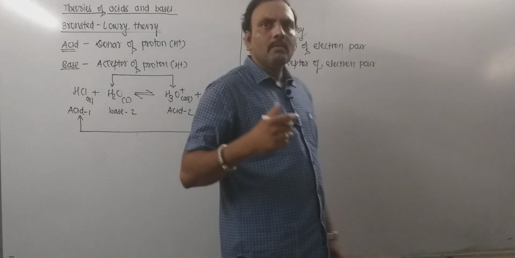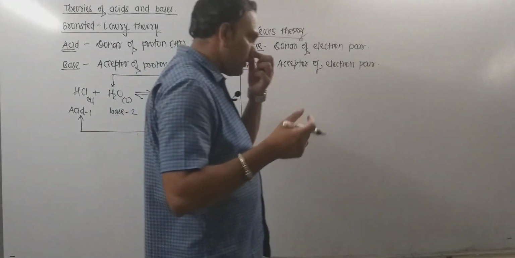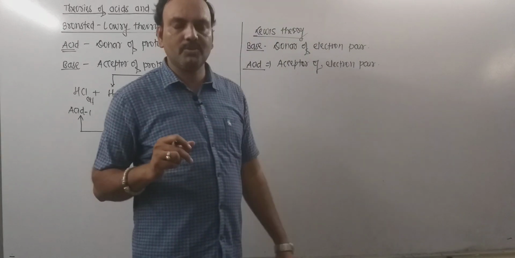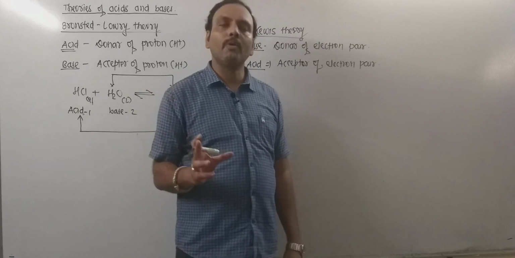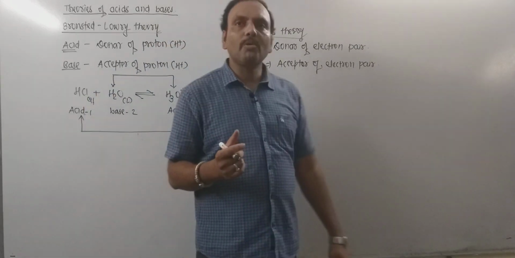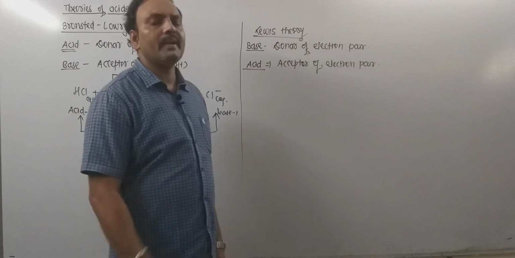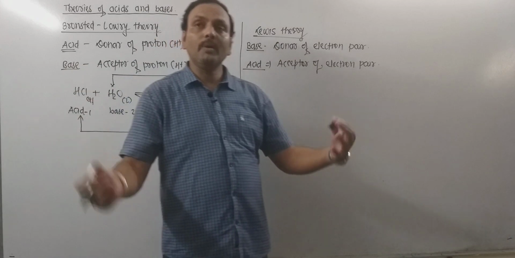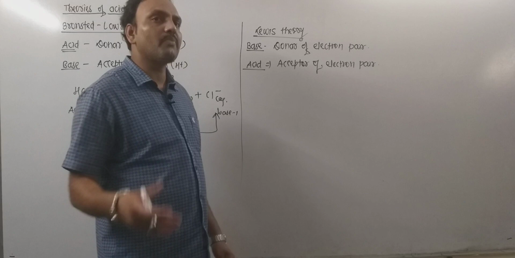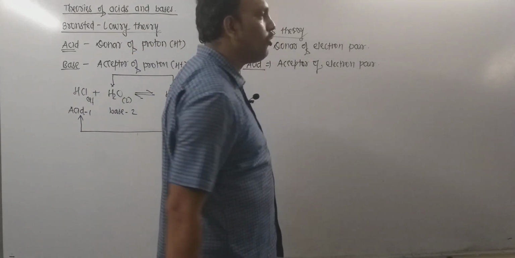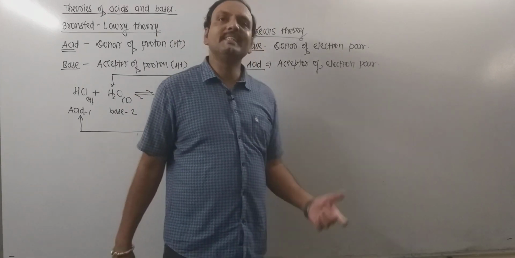Now, which species can donate electron pair, that is to be noted. So first thing is all negative ions. Anions are best examples of Lewis bases for sure. And the second very important thing, the neutral molecules whose central atom contains a lone pair of electrons. So those lone pairs can be donated easily. Thus those can act as Lewis bases. For example, ammonia. In ammonia, nitrogen has a lone pair. Thus that lone pair on nitrogen can be donated easily.